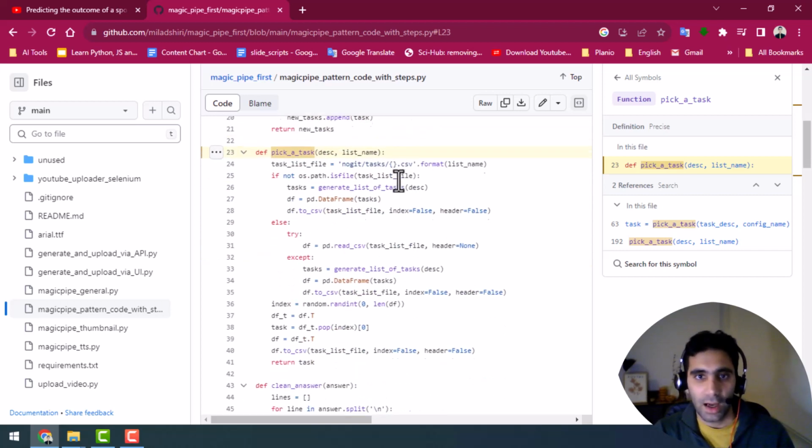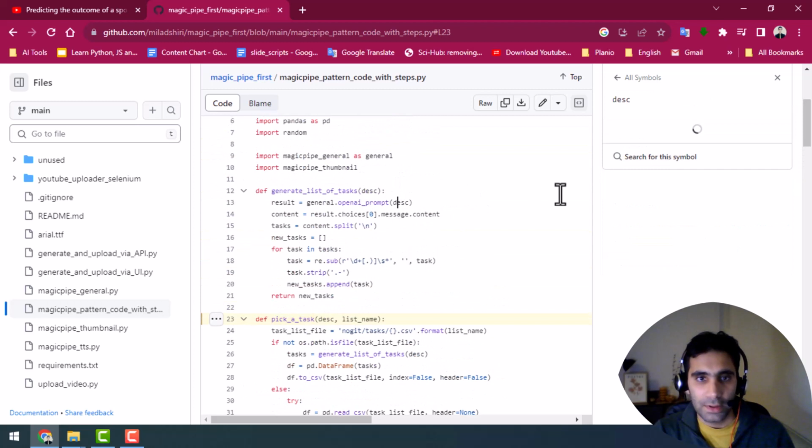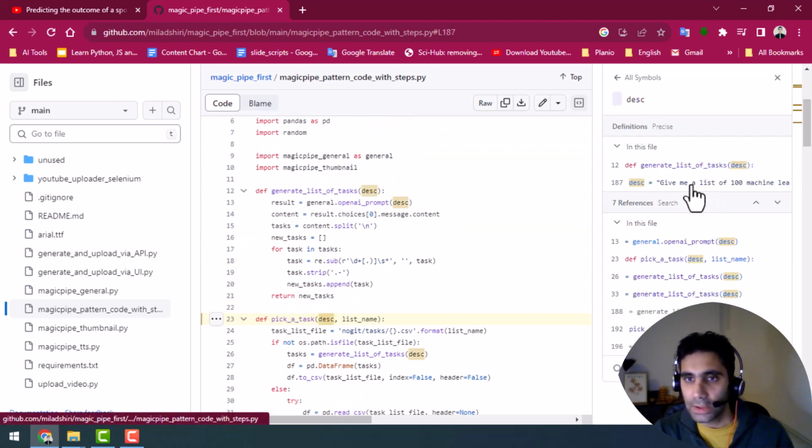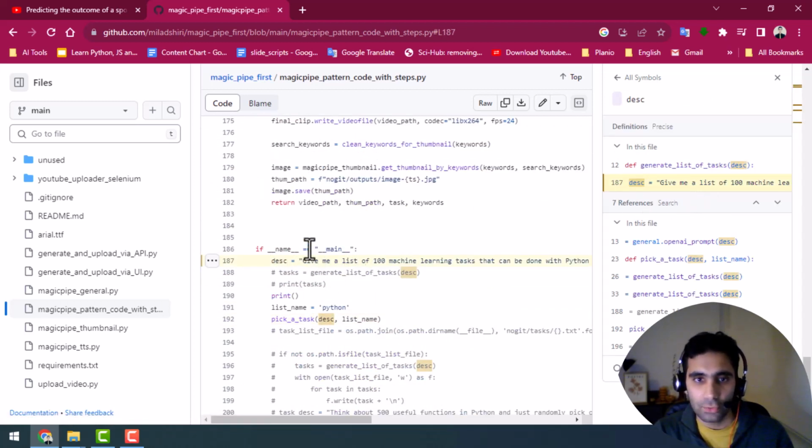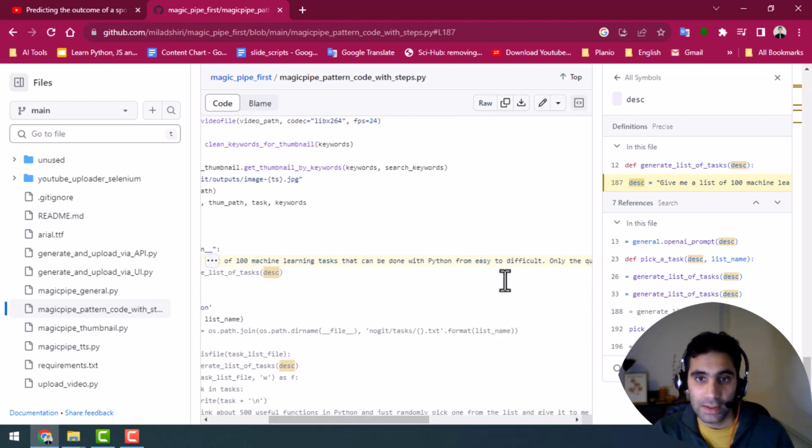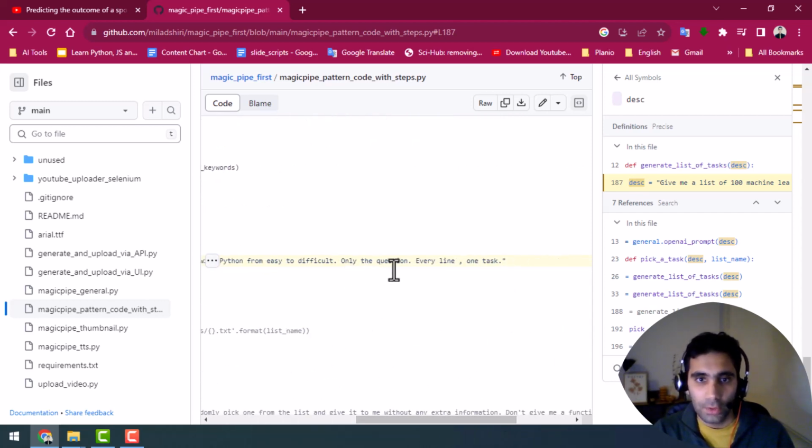For instance, let me see if I can find it. So here I say to ChatGPT, give me a list of 100 machine learning tasks that can be done with Python from easy to difficult. Only the question, every line, one task.